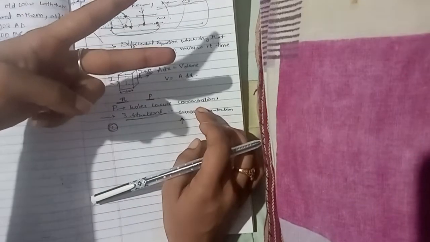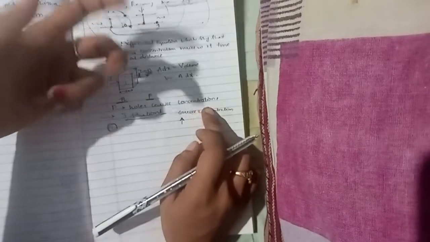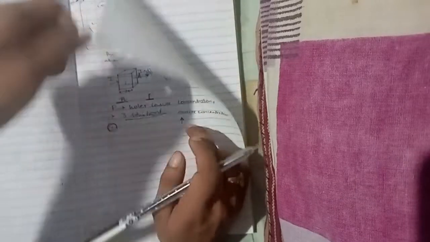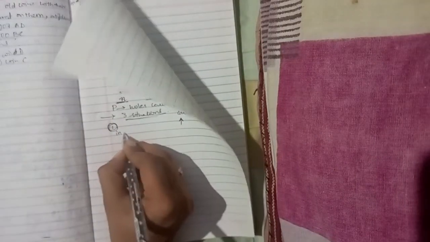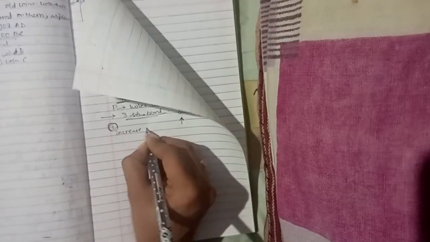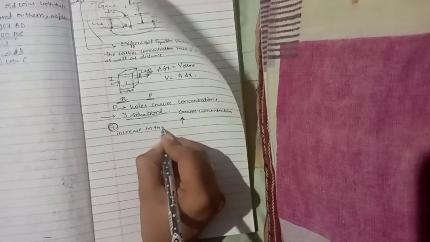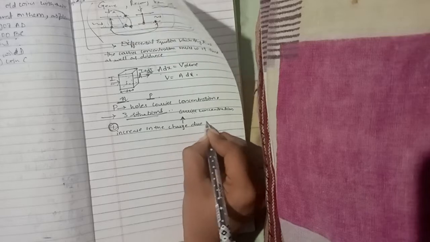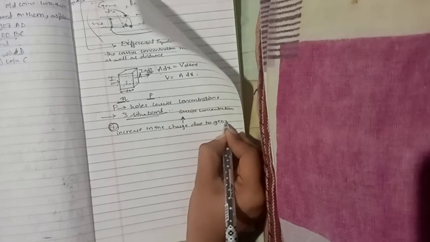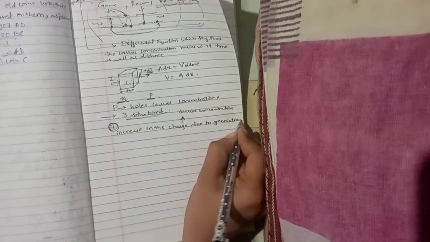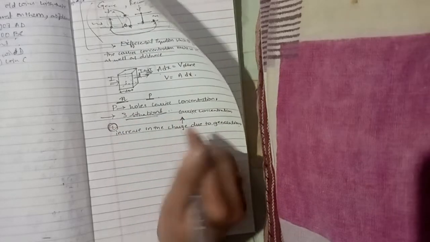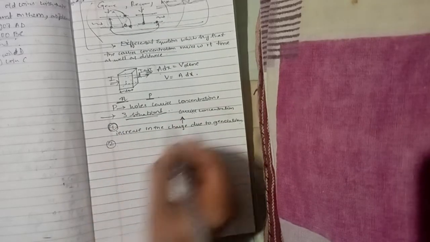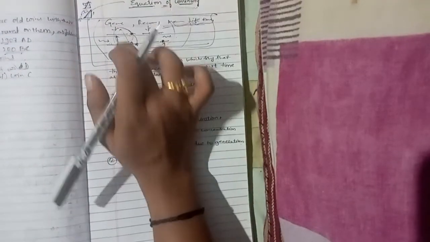In such a place, has the carrier concentration increased or not? Therefore the increase in the charge due to generation is my first case.